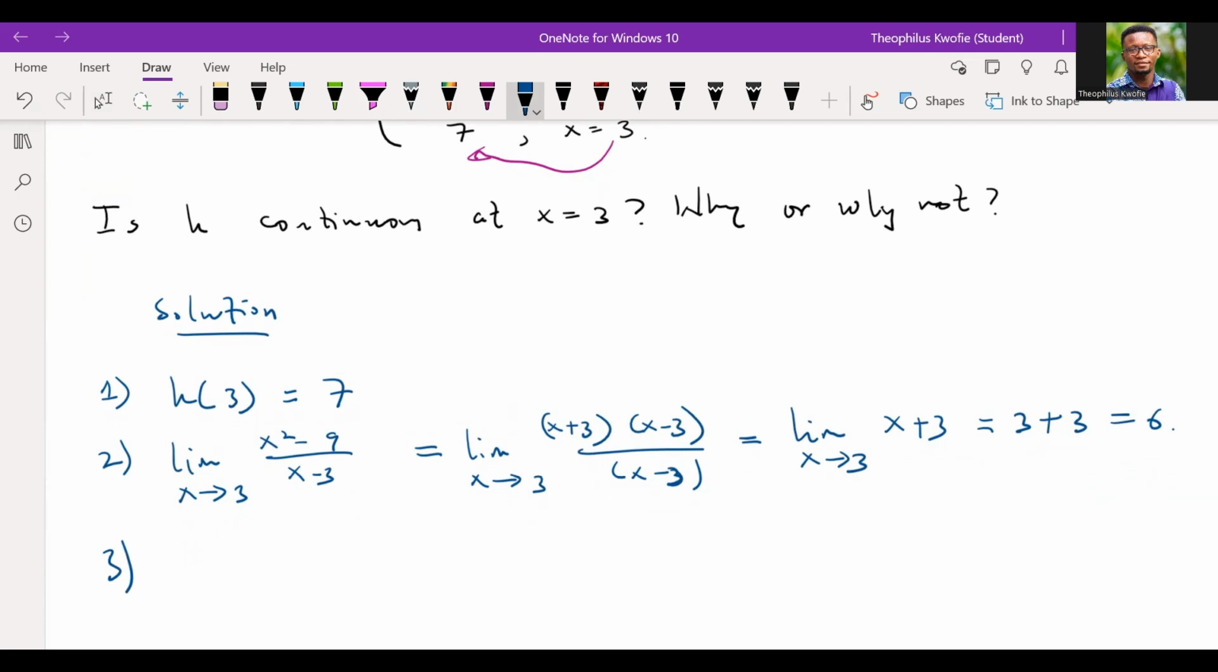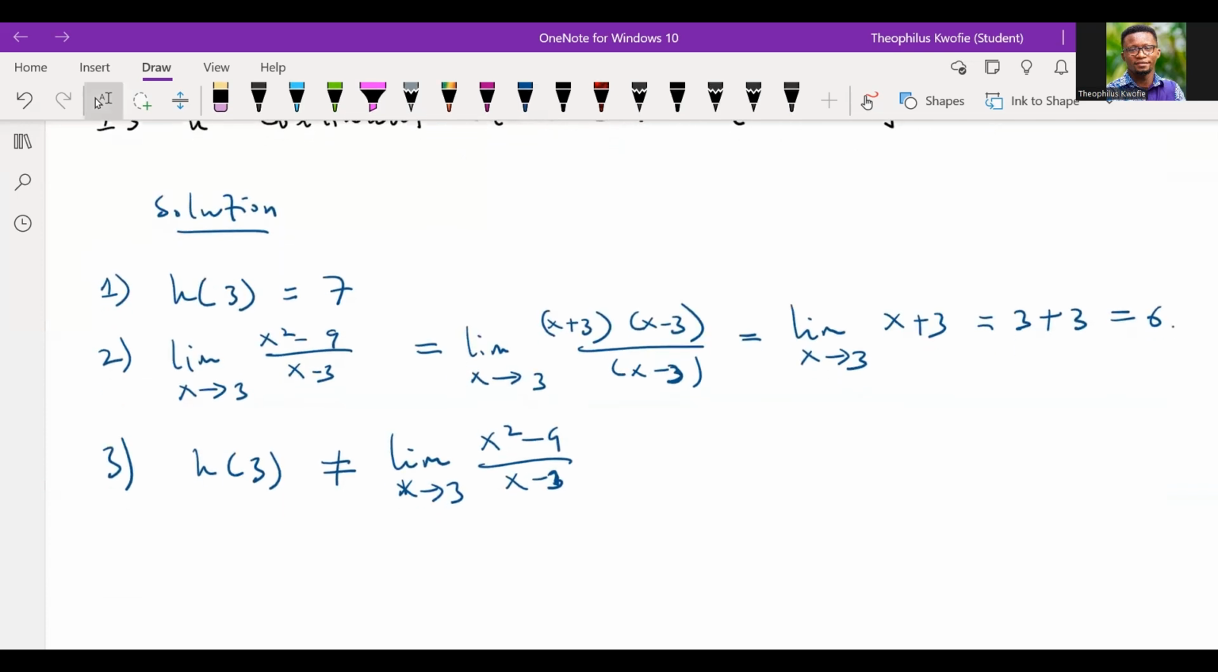Now, what did we say about the third condition? The third condition is that the first condition should be equal to the second condition, right? But is it true? Remember, when we evaluated the function at x equal to 3, we had 7. And when we evaluated the limit, we had 6. So since they're not the same, we claim that h is not continuous, right? All right, so at this point, I think maybe we want to compare your result to what we have here.